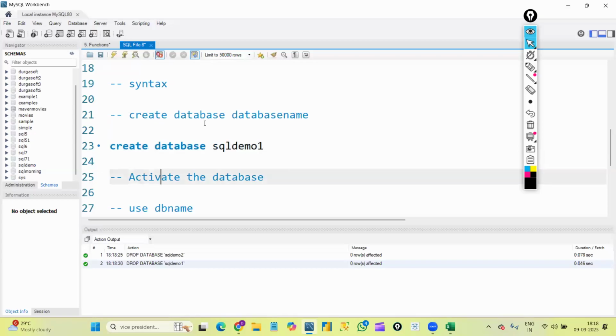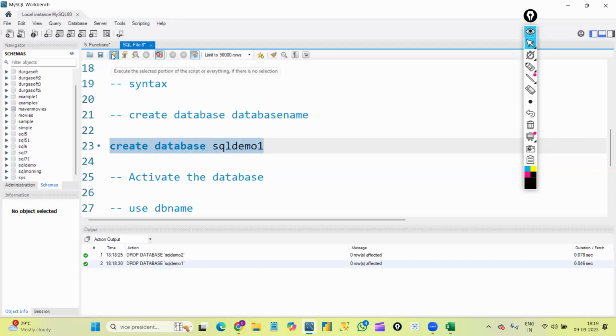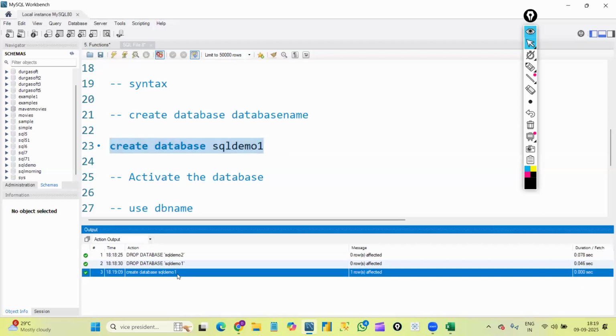Now let's create it once again. For creating the database, the syntax is create database name. That is what I gave: create database, and our database name is SQL demo 1. I'm selecting this line, and this is the execute button. I'm executing it. In the output section you can see a green tick mark, which means it got executed successfully. If you get any errors, you will find a red cross mark.